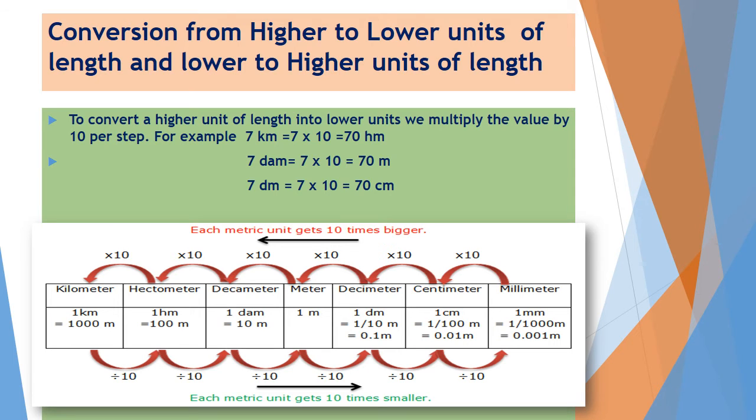In this it is written that 1 millimeter is equal to 1 upon 1000 meter, that is equal to 0.001 meter. Yes children. As per the unit, we have divided it by 1000, because when we move from meter to millimeter, we have to move 3 steps, meaning 1000 times.